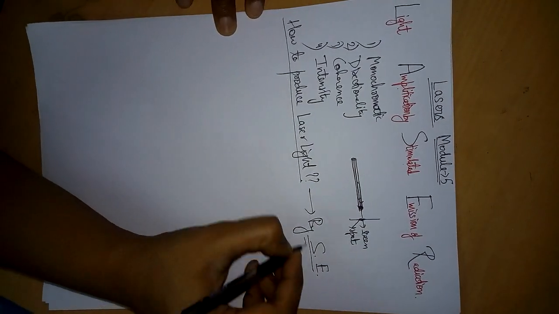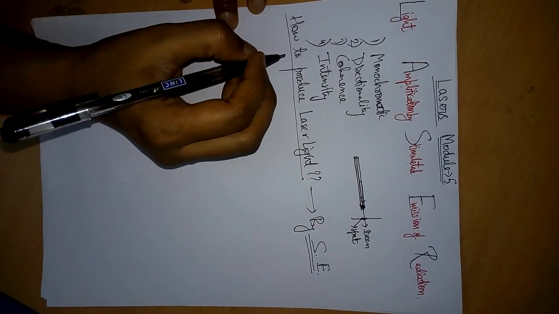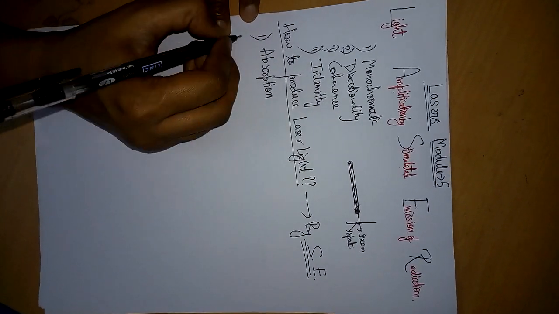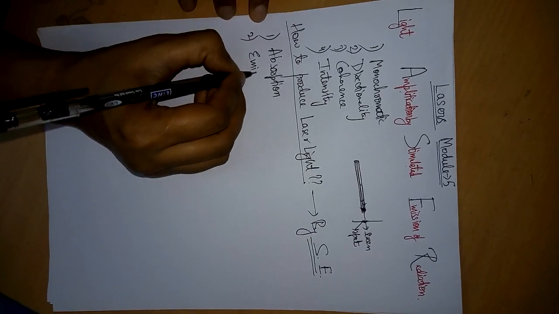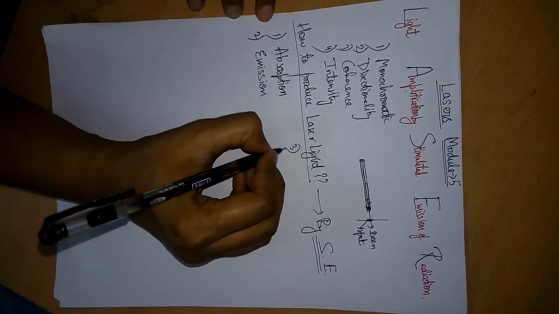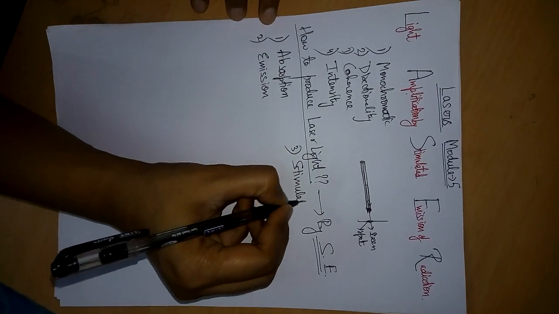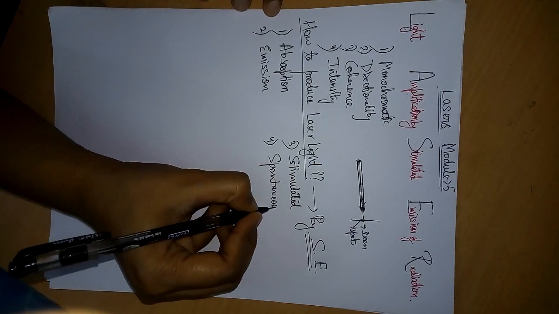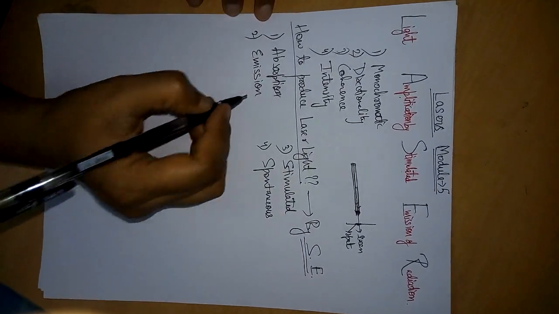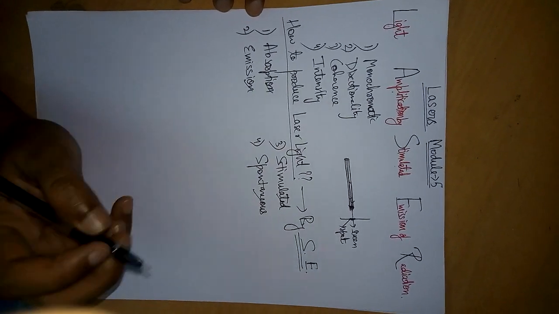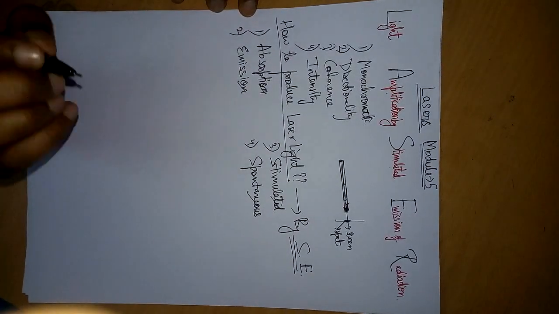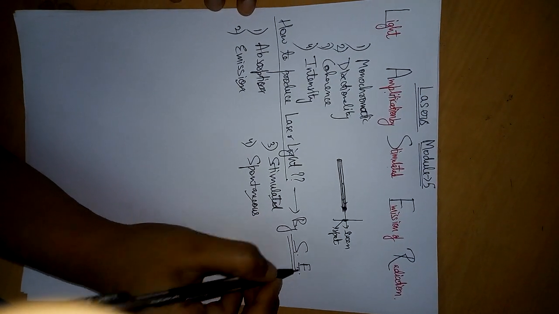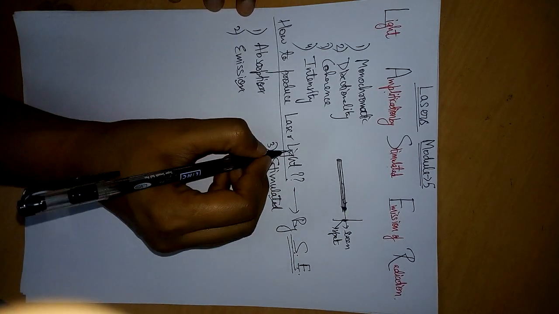But before going into the answer, we have to understand about 4 words in very detail. First is absorption, second is emission, third is stimulated, and fourth is spontaneous. So first we will understand the usual meaning of these words and the physics behind them. Then we will interrelate them, and finally our aim is to understand what is this stimulated emission and how stimulated emission is leading to laser light.